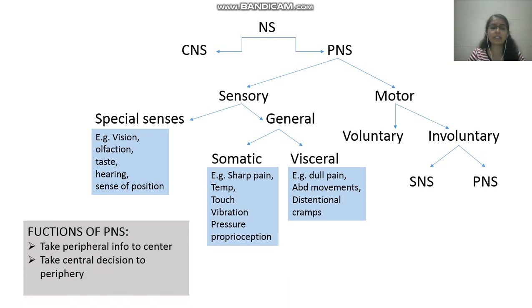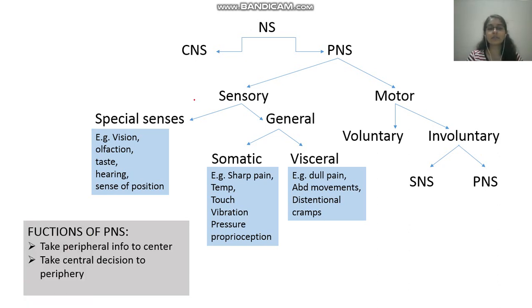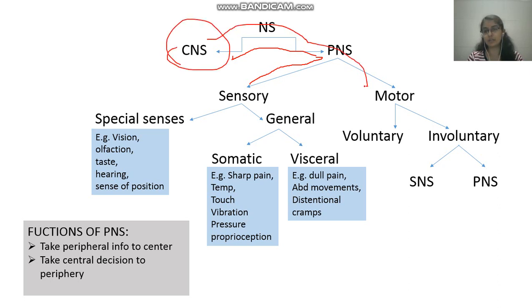Their function is basically to take the information from periphery to the center, and to take the central decision to the periphery. So the movement of information will be like this. From sensory, it will go to peripheral nervous system. Peripheral nervous system will send it to your central nervous system, and your central nervous system will process the information, it will decide, and then it will send to the motor nervous system.